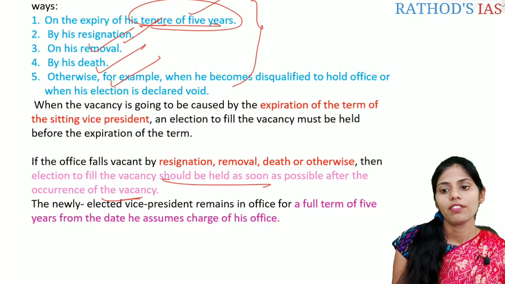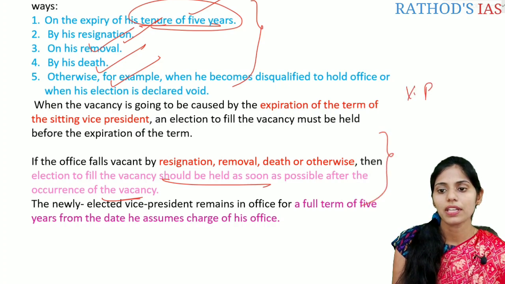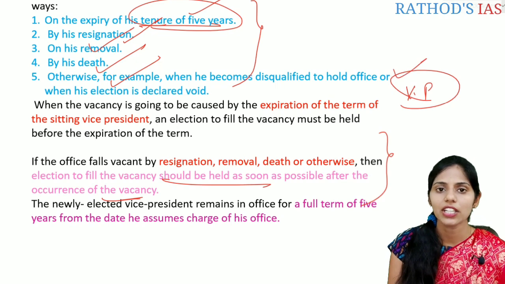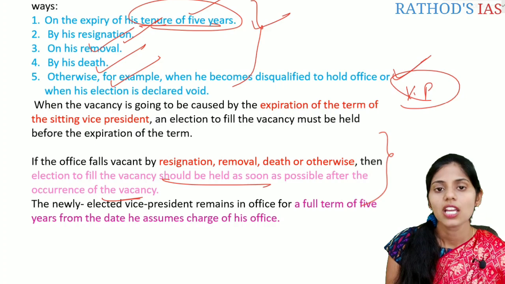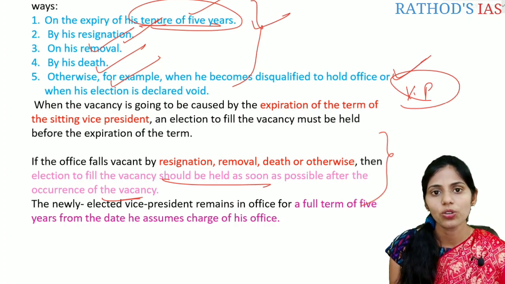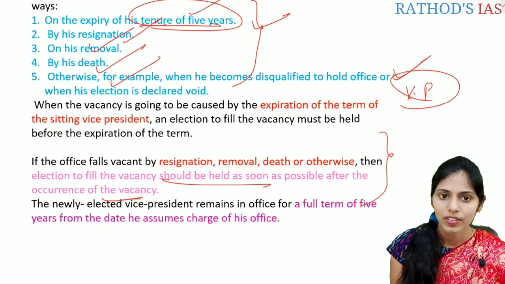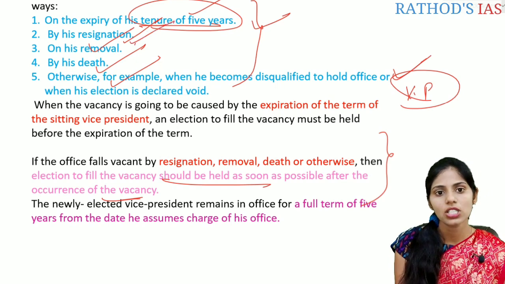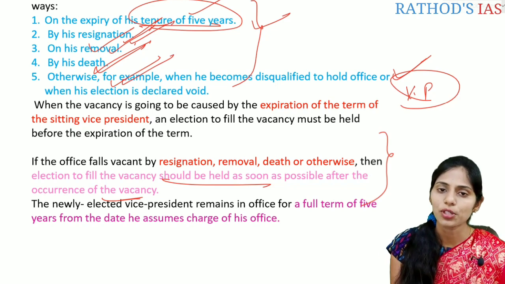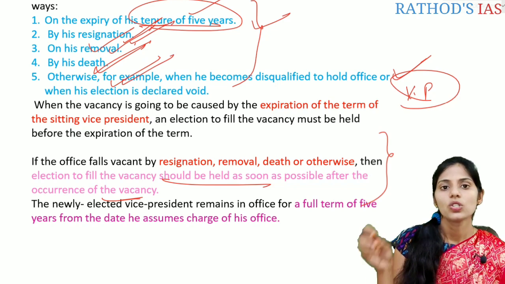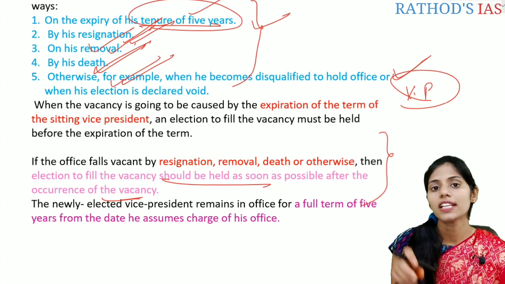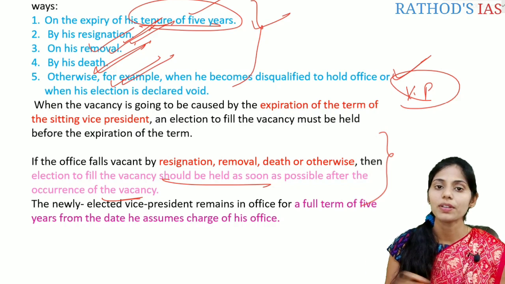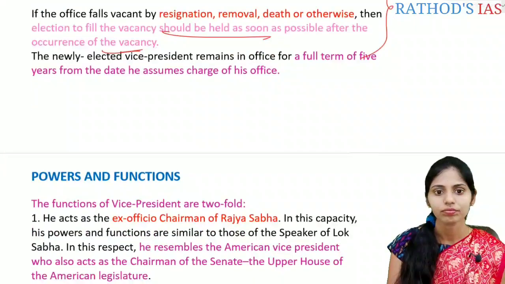So in this way, whenever a vacancy to the Vice President occurs, in any case, an election is held. In the first case, that is expiry of his 5-year tenure, the election will be conducted before the expiration. But in the case of resignation, removal, death or otherwise, the elections should be held as soon as possible. Once again, whenever a new Vice President takes charge, he will enjoy 5 years of tenure from the date he joined the office.